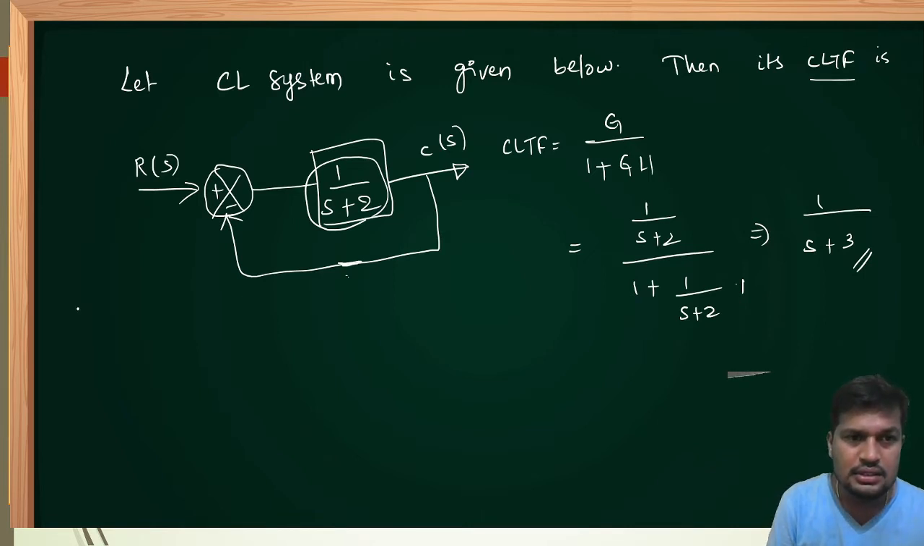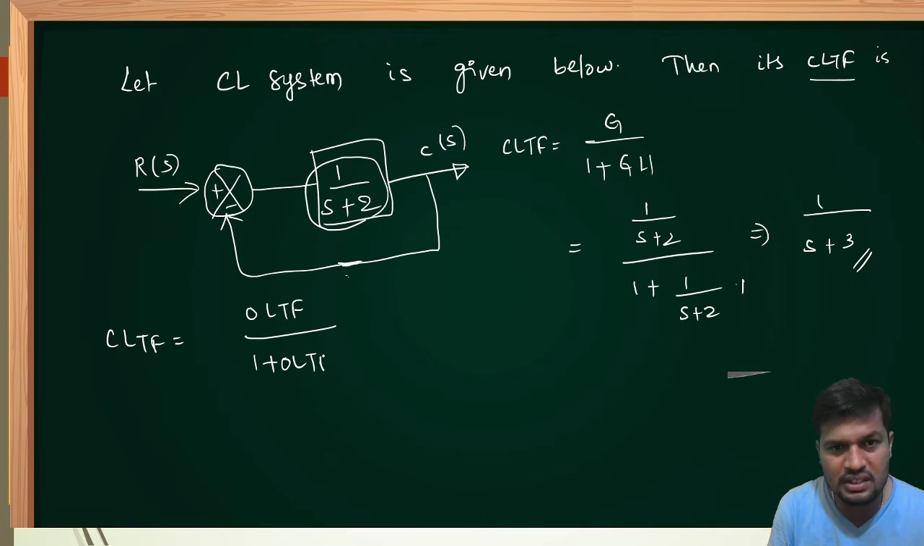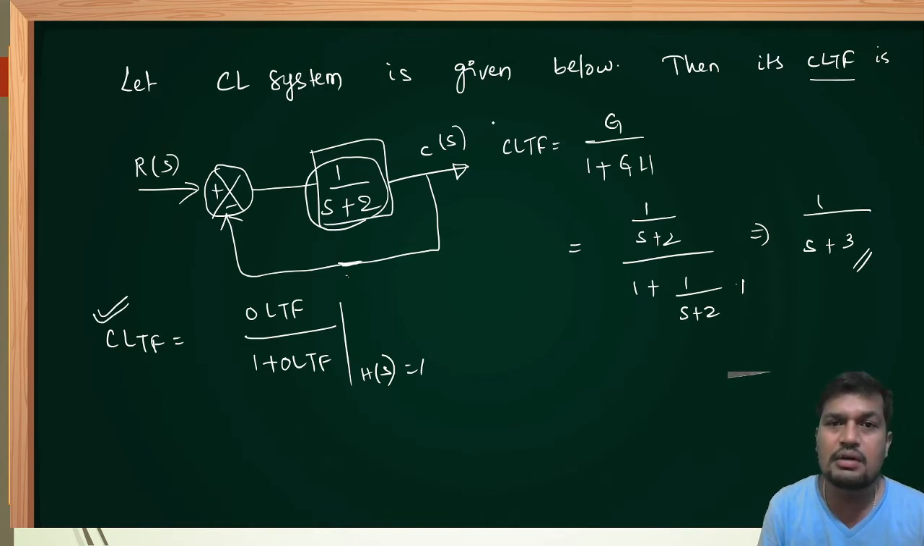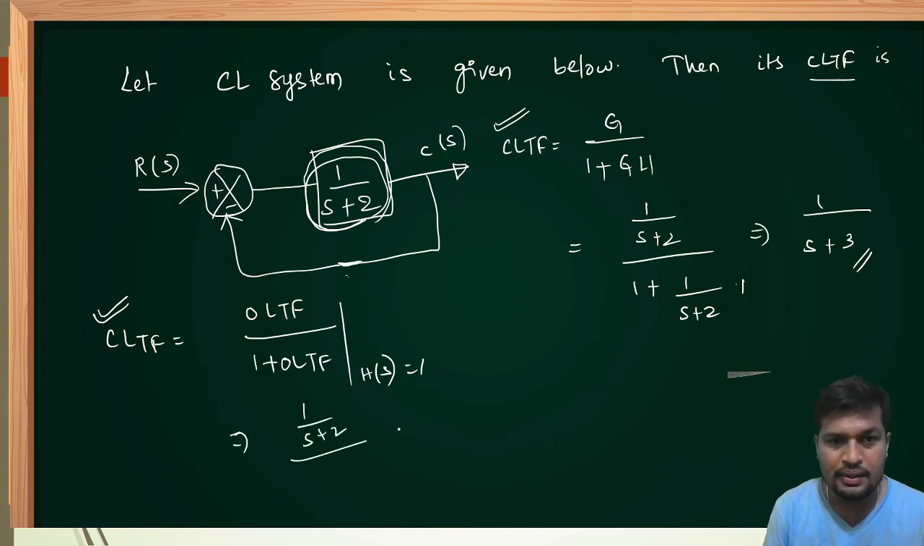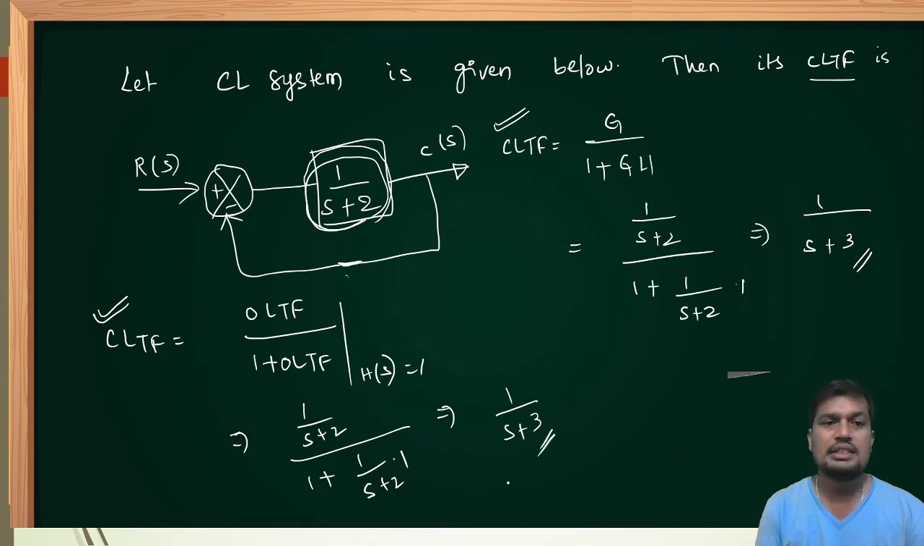Or else, the second shortcut: closed loop transfer function is equal to open loop transfer function upon 1 plus open loop transfer function when feedback is unity. This formula is applicable only when unity feedback is given, but the previous formula is applicable at any time, whether unity or non-unity feedback. What is the open loop transfer function, dear friends? Open loop gain is 1 upon S plus 2, upon 1 plus 1 by S plus 2. Feedback gain is 1. It is also 1 by S plus 3. This is method 2 and this is method 1.